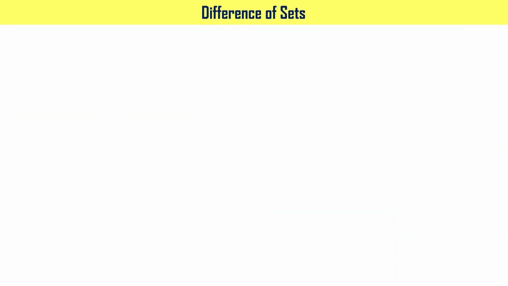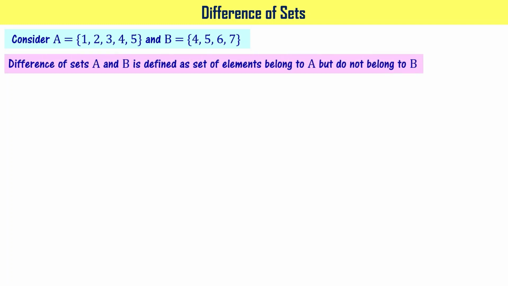Now let's learn about difference of sets. Consider set A containing elements 1, 2, 3, 4, 5 and set B containing elements 4, 5, 6, 7. Difference of sets A and B is defined as the set of elements belonging to A but not belonging to B. You see here, the elements should belong to A but not belong to B, right?